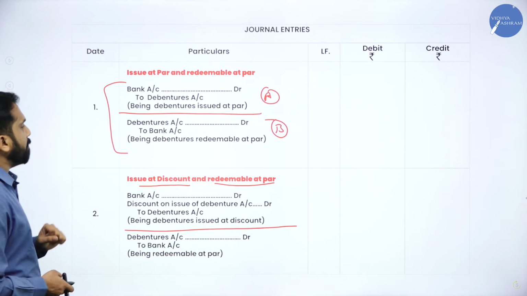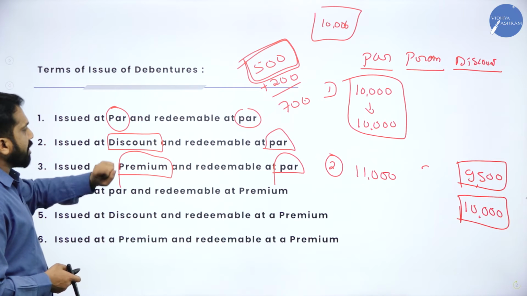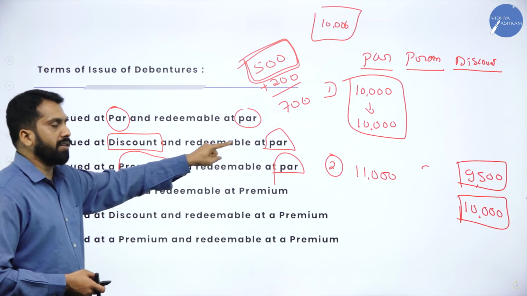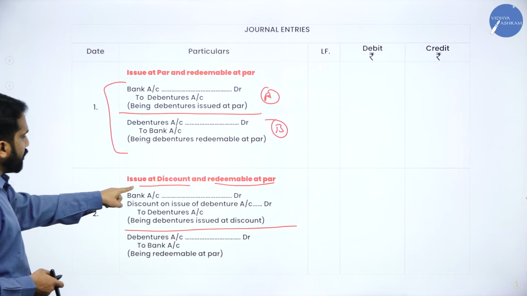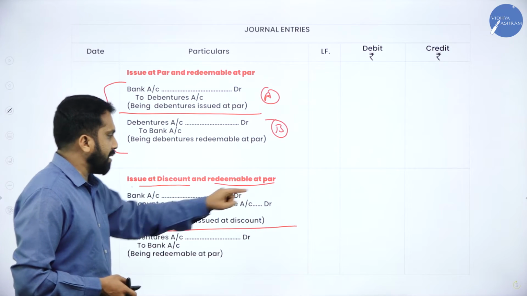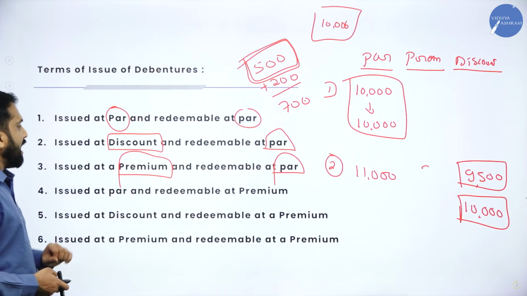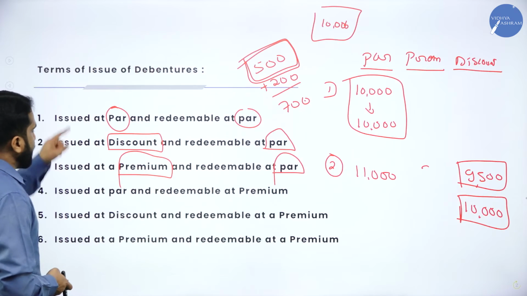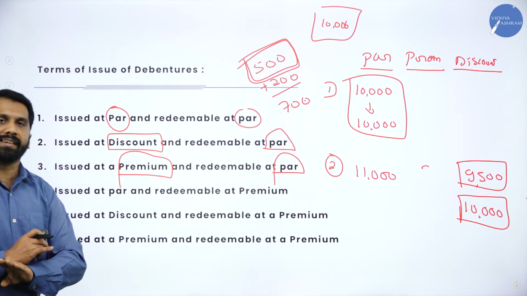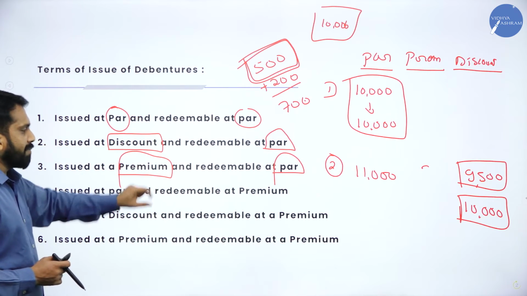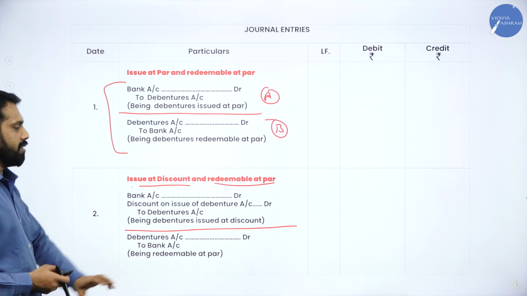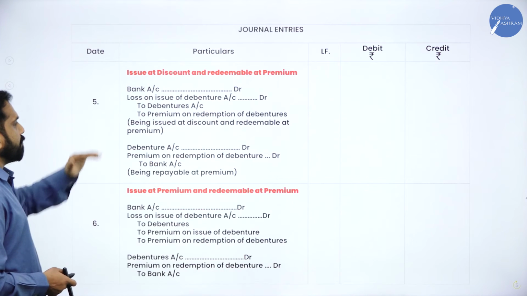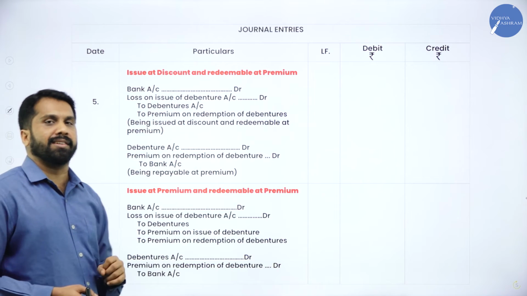Hope you understood. Now issued at discount, redeemable at par. Remember this. Then this journal entry. As per the heading, you have to write down the journal entries. Other than these 6, you will not get anything extra. For each heading, you have to remember 1 journal entry. Simple. Total 6 journal entries are there.